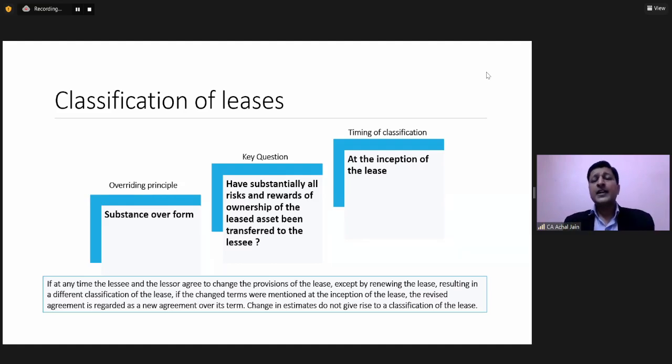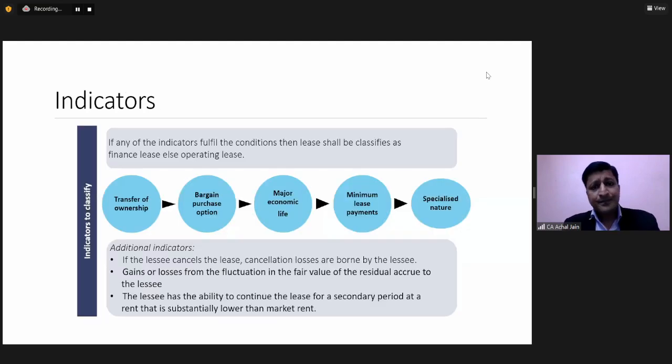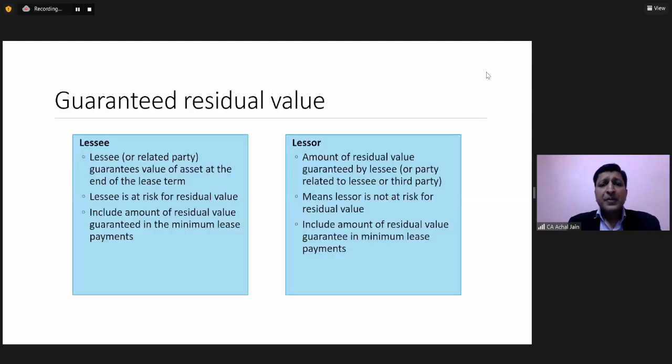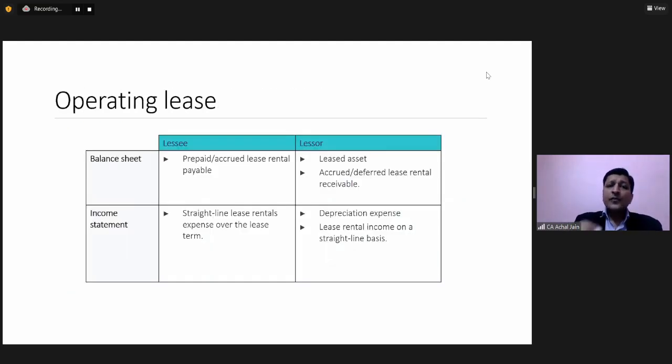We need to understand the arrangement. We need to understand the intent of both the parties, and we need to look at the substance and not really the legal form of the arrangement while doing this assessment. So this is briefly about some of the aspects which are involved in terms of classification of leases.